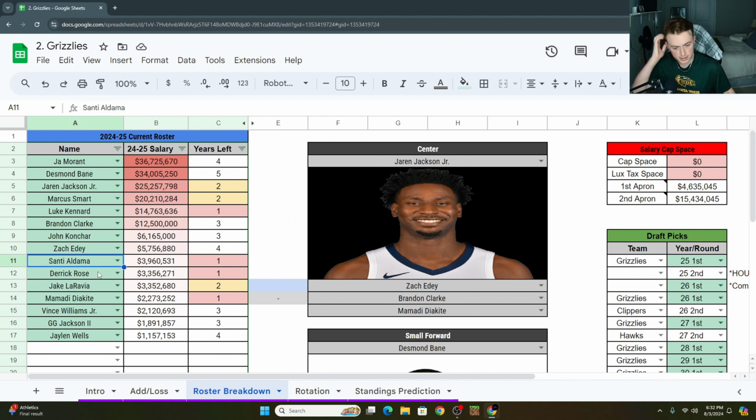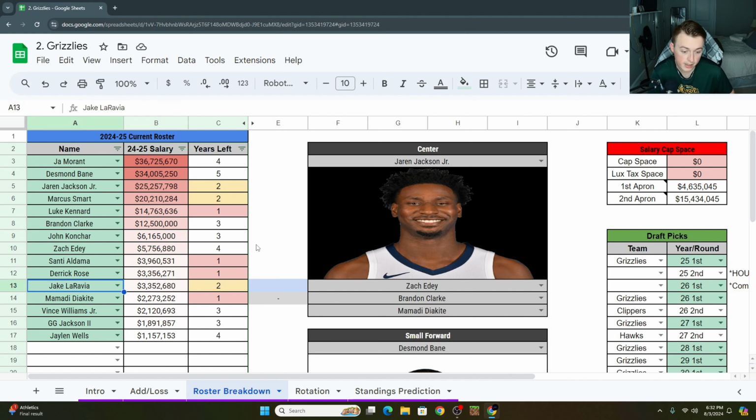Other guys on the team, pretty interesting players. Santi Aldama can play the 4 or the 5. He can put the ball on the floor a little bit, shoot a little bit. Where's he going to fit in the rotation? We don't know. There's going to be a position battle between Brandon Clark, Zach Edey, Aldama, Jake LaRavia. Where are all those guys going to fit in with everything? Hell, Gigi Jackson maybe even fits into those positions at times. Derrick Rose, veteran point guard to have on the team, good leadership guy. Makes a lot of sense.